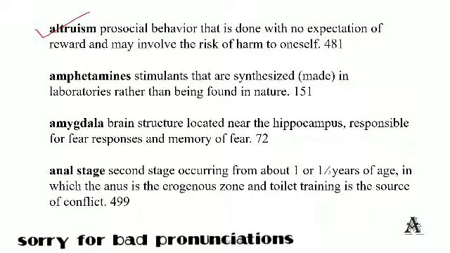Altruism is pro-social behavior that is done with no expectation of reward and may involve the risk of harm to oneself, whereas pro-social behavior always has some expectations. So this is the basic difference. Pro-social behavior has expectations, whereas altruism has no expectation of reward and may involve the risk of harm to oneself.